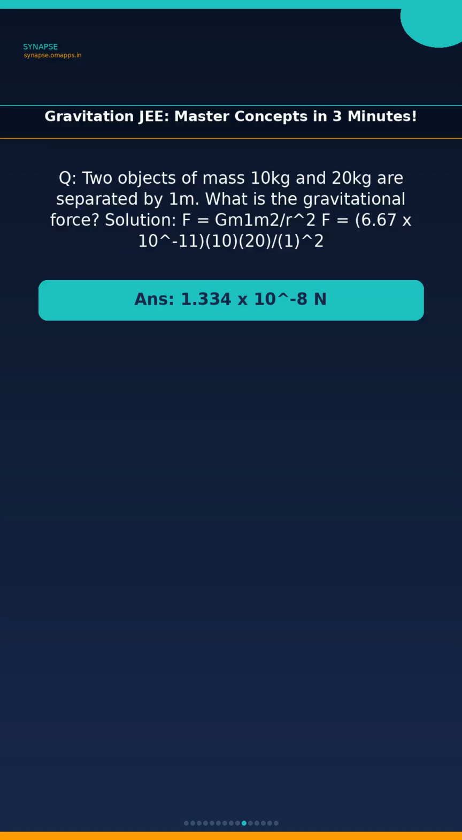Imagine we have two objects, one with a mass of 10 kilograms and the other with a mass of 20 kilograms, separated by a distance of 1 meter. What's the gravitational force between them? Use the formula, plug in the numbers, and you'll get about 1.334 times 10 to the minus 8 newtons.